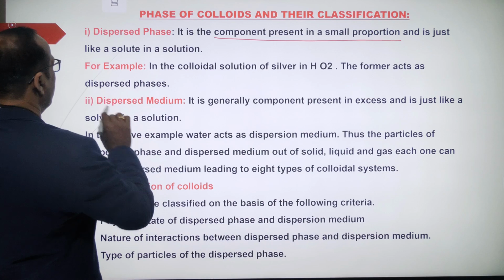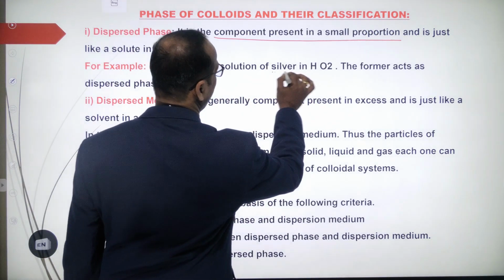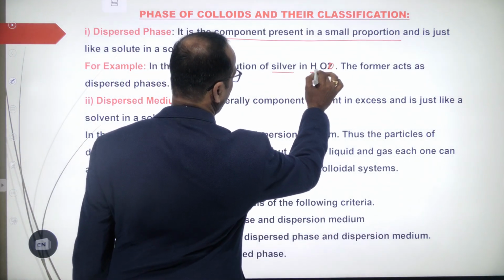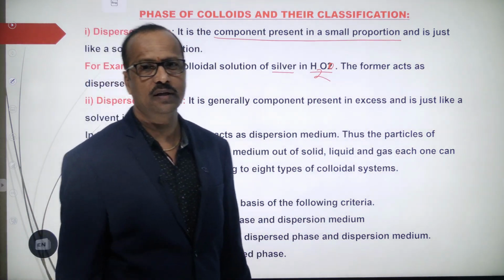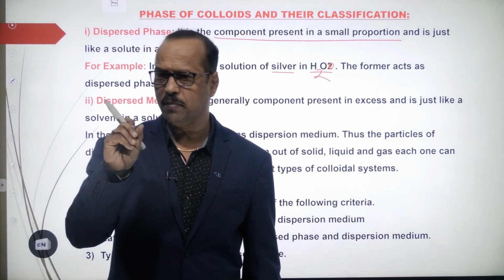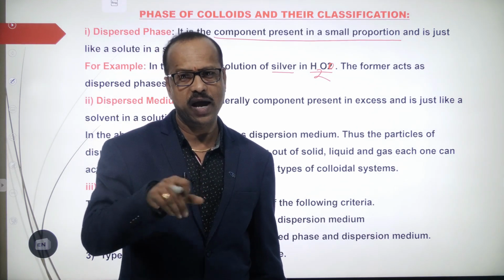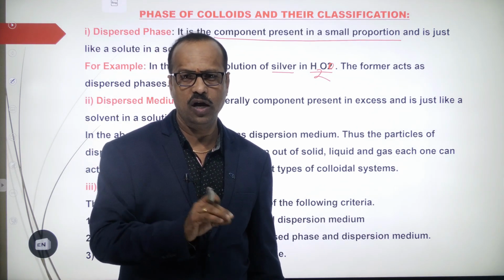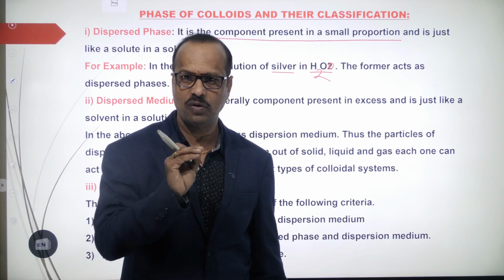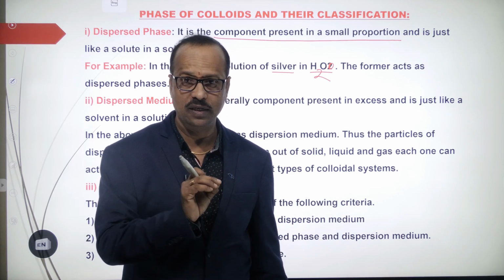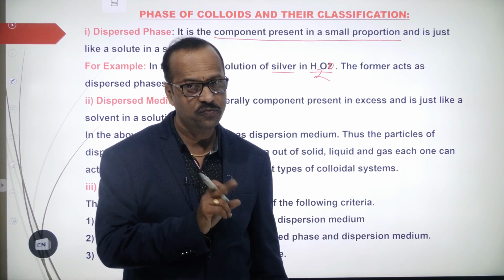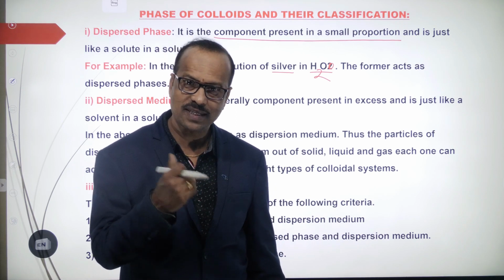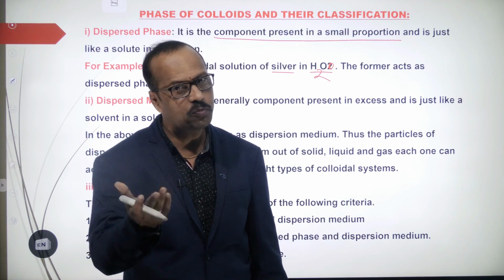See an example of silver in water. Here H2O is water. In that you can take minute particles of silver and stir it. Now water will be more, but the silver quantity will be very less, right? So here silver is considered the dispersed phase, and water is considered the dispersion medium because it is more in quantity.